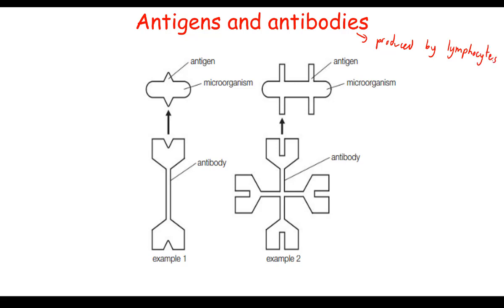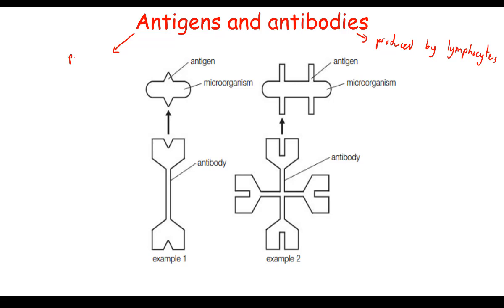And I should say there that they're produced by specific lymphocytes. So only certain lymphocytes can produce certain antibodies. You basically have lots and lots of different types of lymphocytes floating around in your blood, and each one will produce its own specific type of antibody. Now, they will produce antibodies which have a similar shape to these antigens.